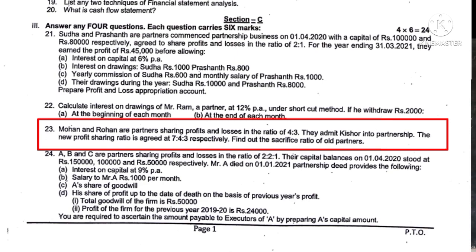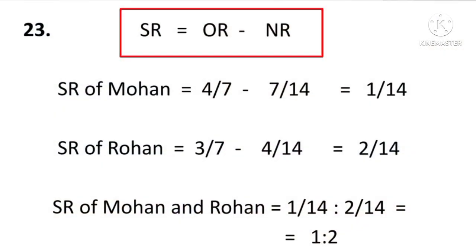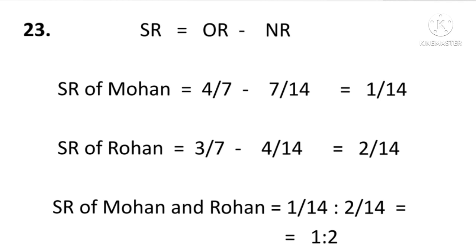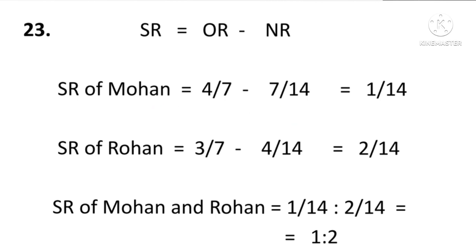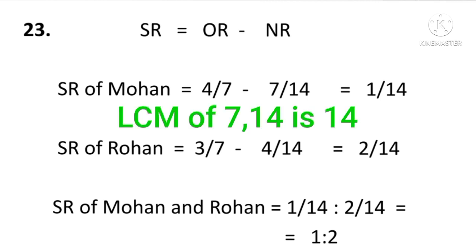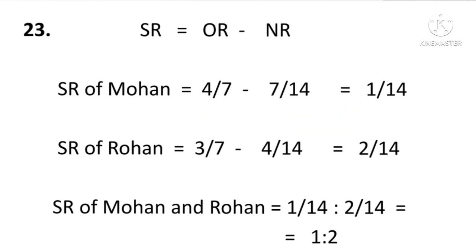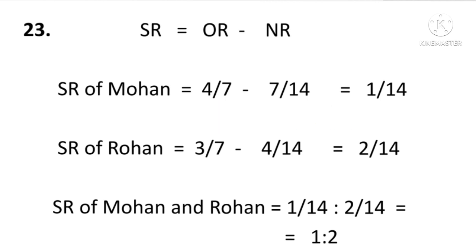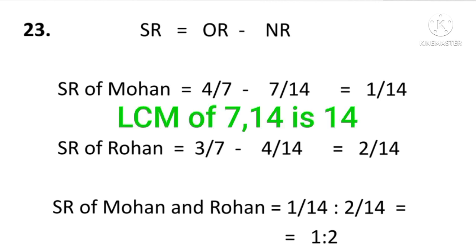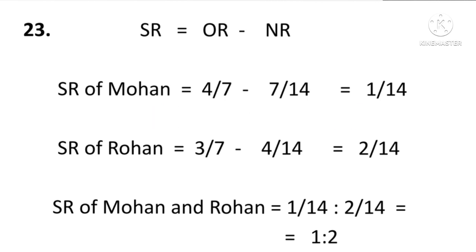To find out the sacrifice ratio, we first write the formula. Sacrifice ratio is equal to old ratio minus new ratio, and we have to find out the sacrifice ratio of only the old partners, that is Mohan and Rohan. Let us find out the sacrifice ratio of Mr. Mohan. Sacrifice ratio of Mohan is equal to his old ratio 4/7 minus new ratio 7/14. Then find out the LCM. LCM would be 14. By applying the LCM, if you sum up, it comes to 1/14.